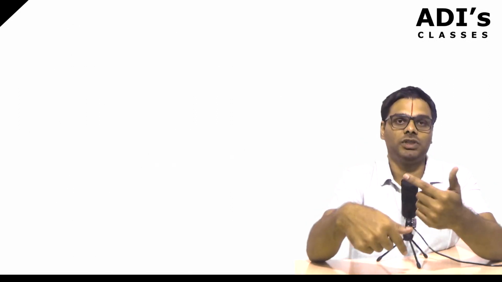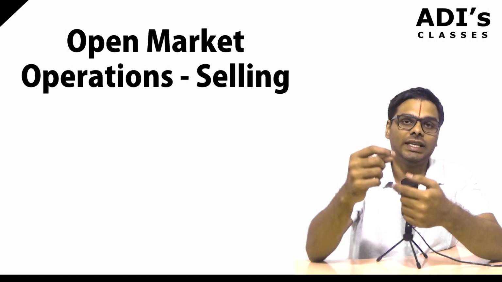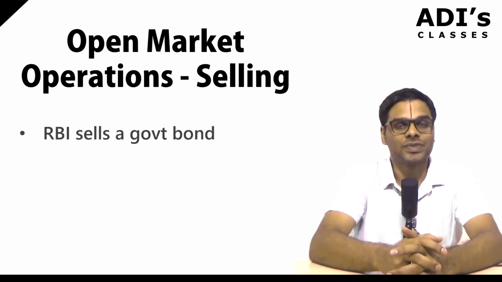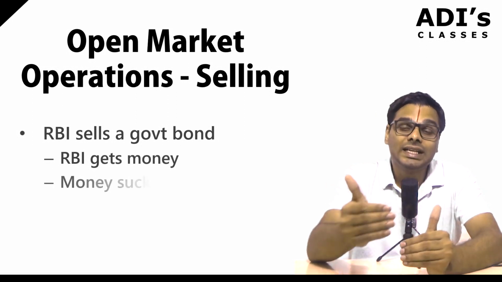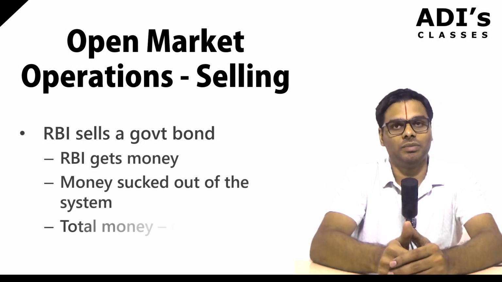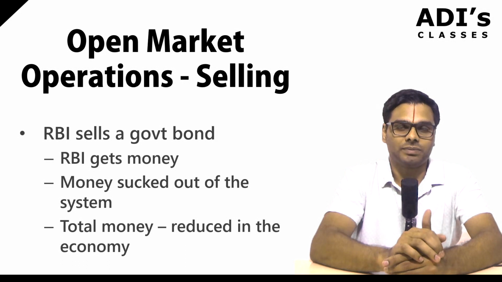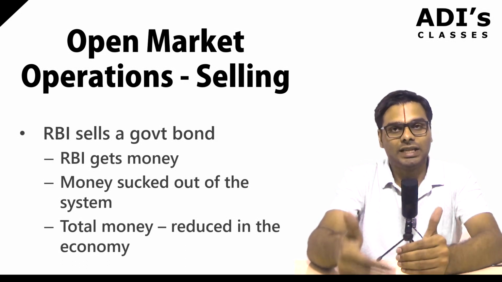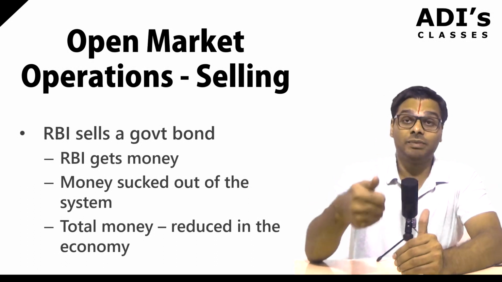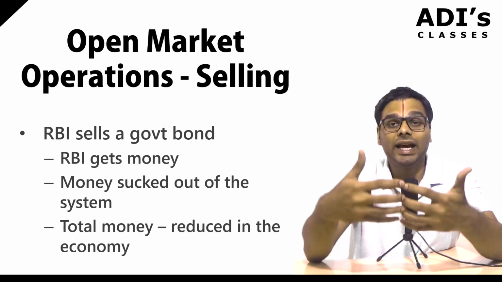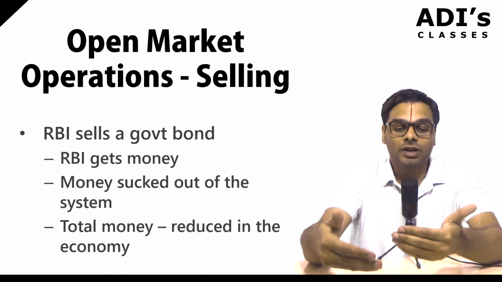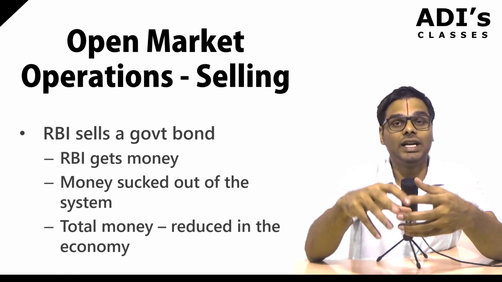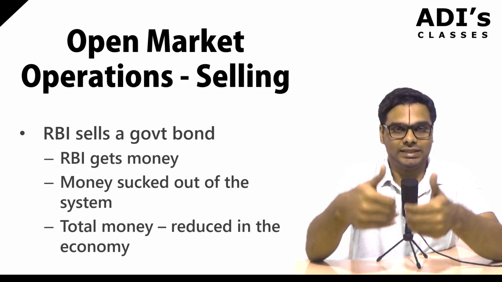Now let's look at the opposite scenario. What happens when the RBI decides to sell a government bond as part of open market operations? If the RBI wants to decrease the money supply in the economy, then it sells a bond. When the RBI sells a bond, some buyer comes and gives money to the RBI, and the RBI takes the money. So the total amount of money circulating in the economy decreases.